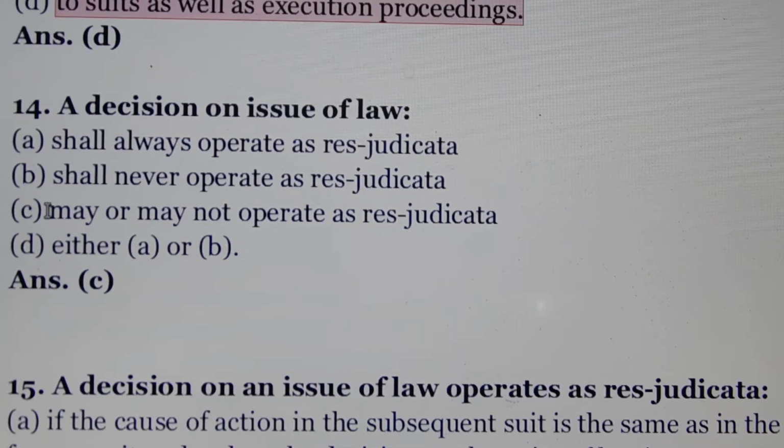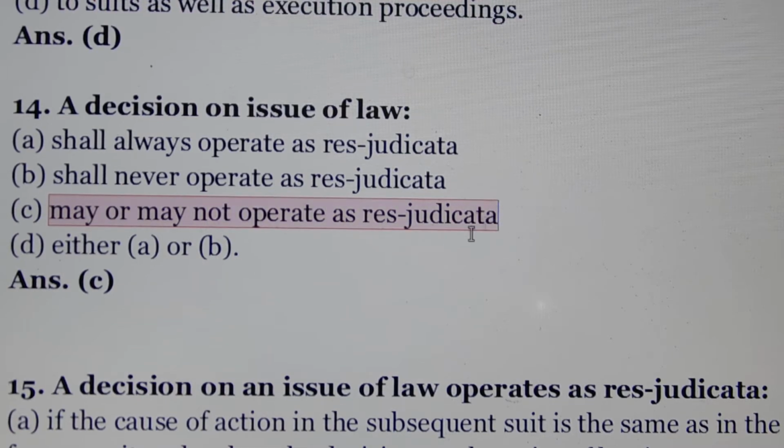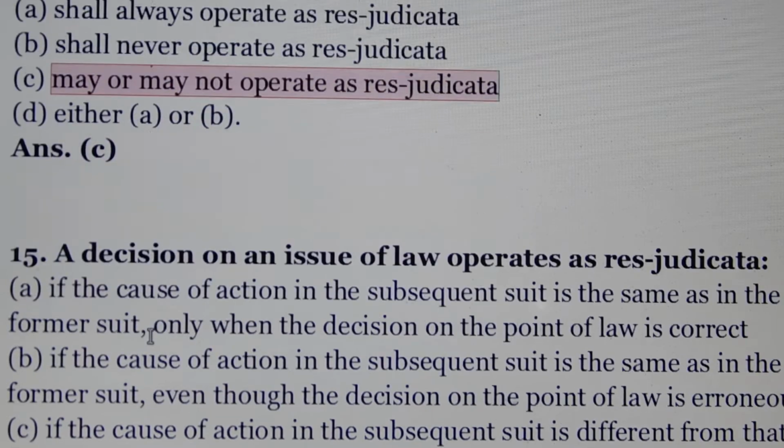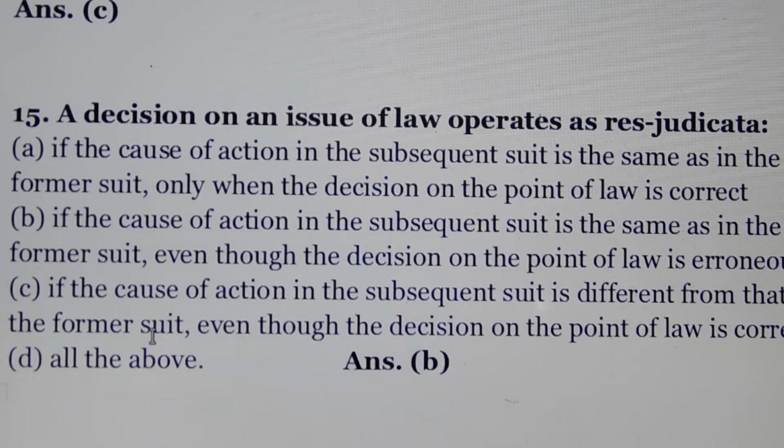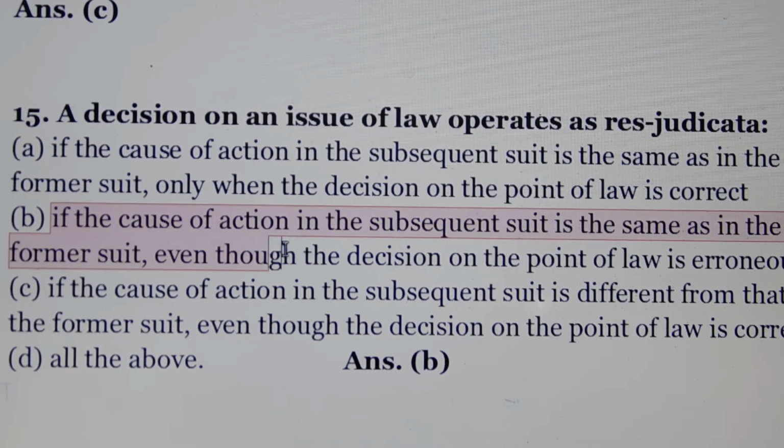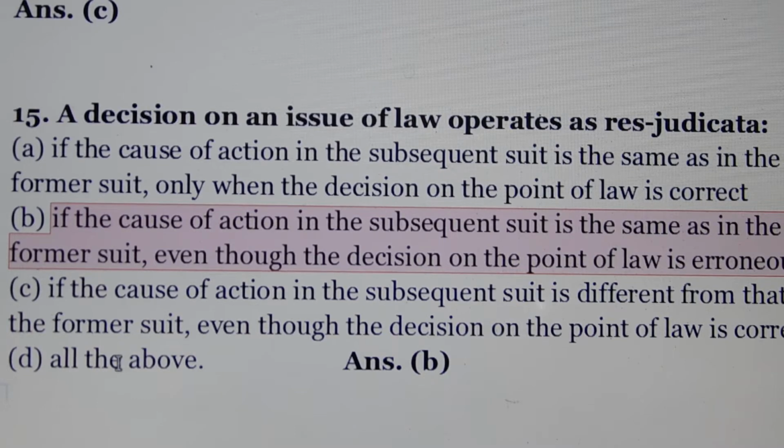Question number 14. A decision on issue of law. Answer is option number C. May or may not operate as res judicata. Question number 15. A decision on an issue of law operates as res judicata. Answer is option number B. If the cause of action in the subsequent suit is the same as in the former suit, even though the decision on the point of law is erroneous.